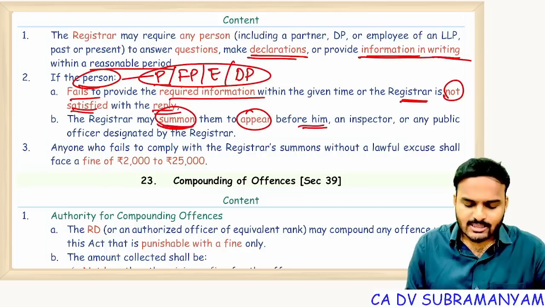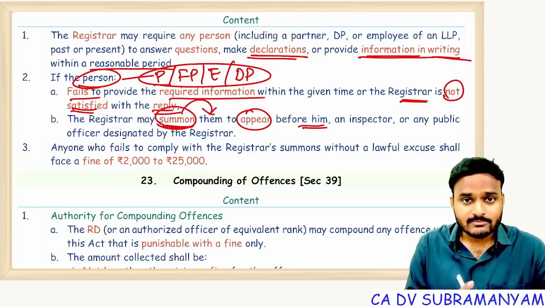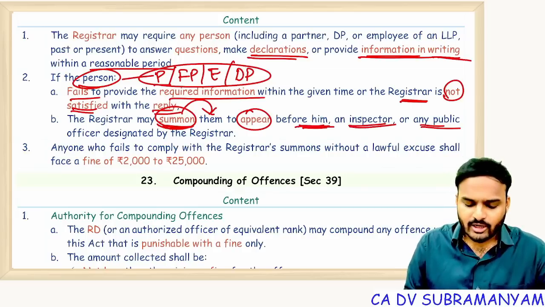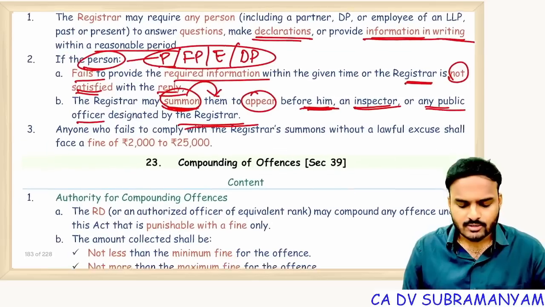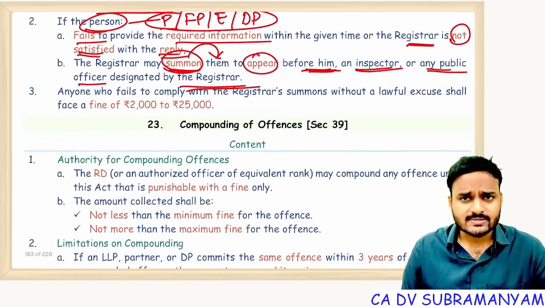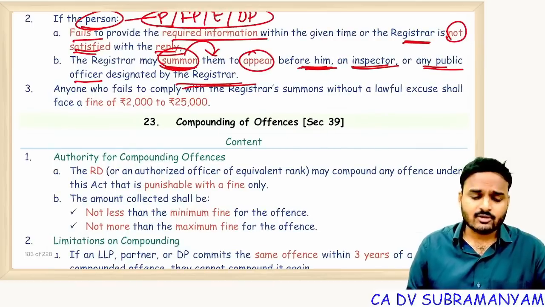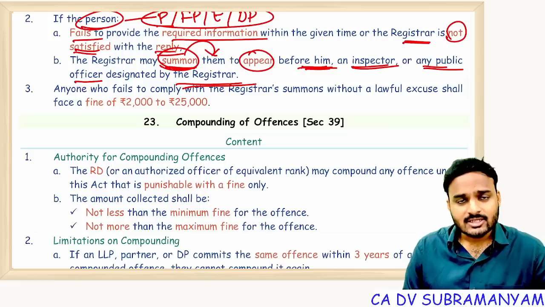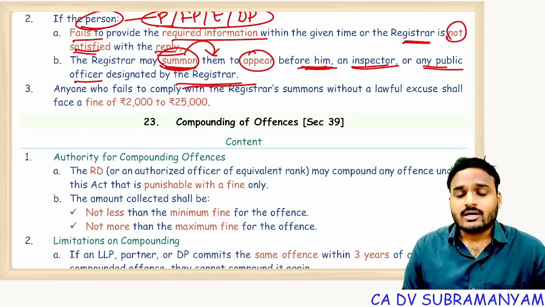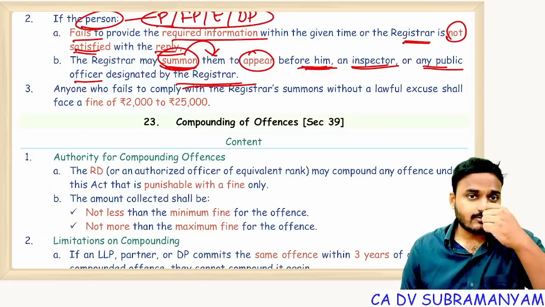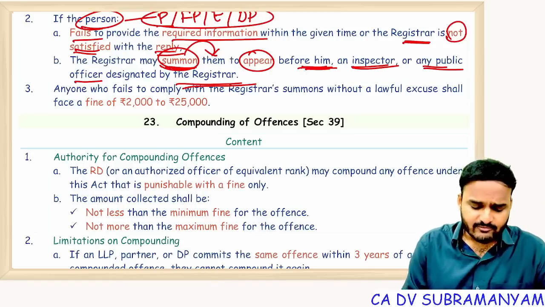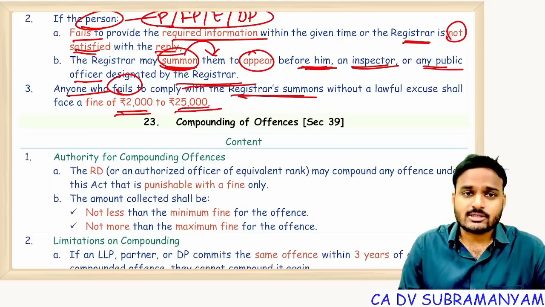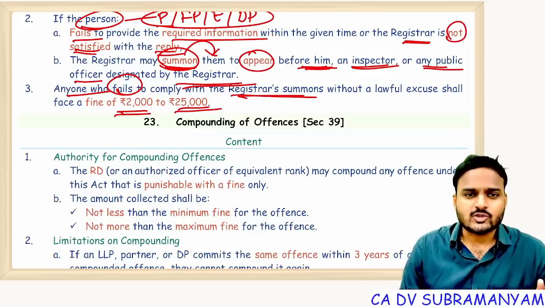The ROC may order that person to appear before the registrar, or an inspector, or any public officer designated by the registrar. Like a court issuing summons for further inquiry, here also the registrar may issue summons, making them appear before a public officer or inspector. Why? To collect information. That's it. Anyone who fails to comply with the ROC summons, the fine will be 2,000 to 25,000. Minimum fine 2,000, maximum fine 25,000.